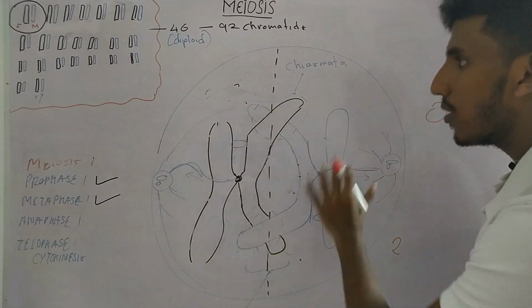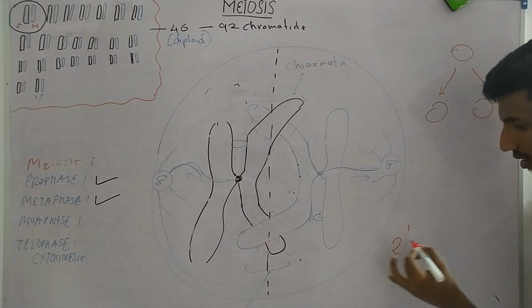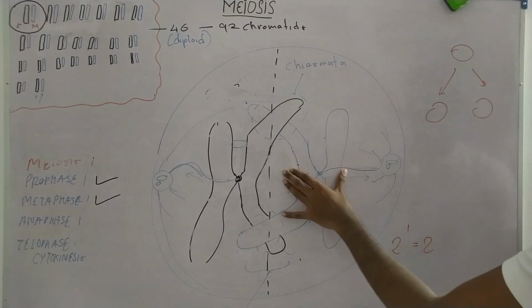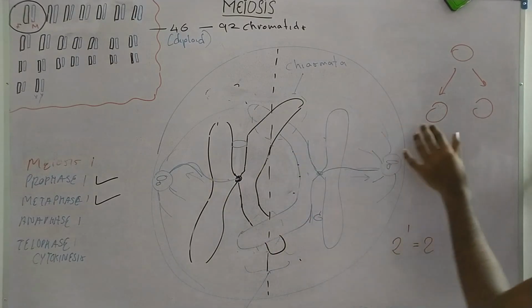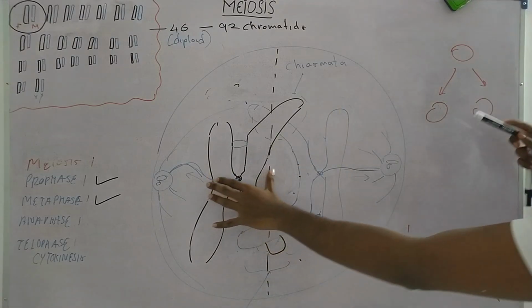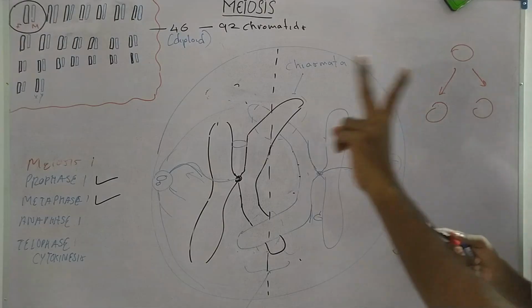This is one single homologous chromosome; if they change places, we will have 2 possibilities, right? This cell can go to the right side, this cell can go to the left side. That is one possibility. This cell can go to the right side and this cell can go to the left side. That is the second possibility.